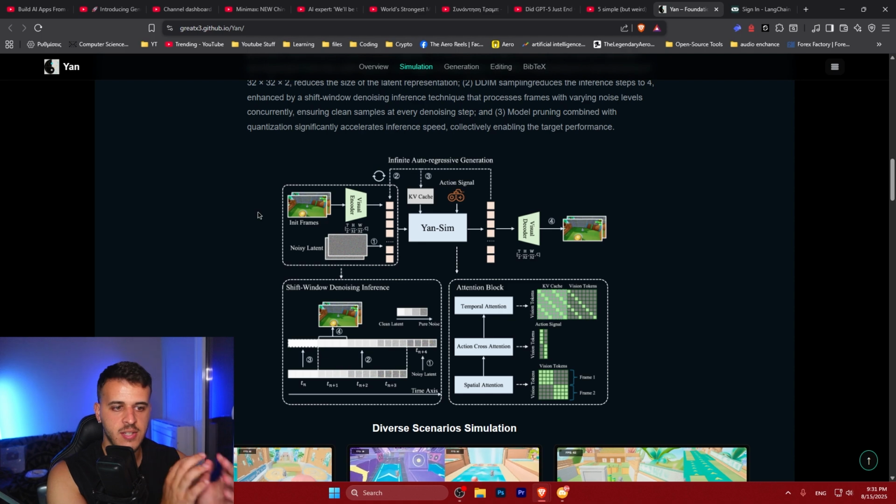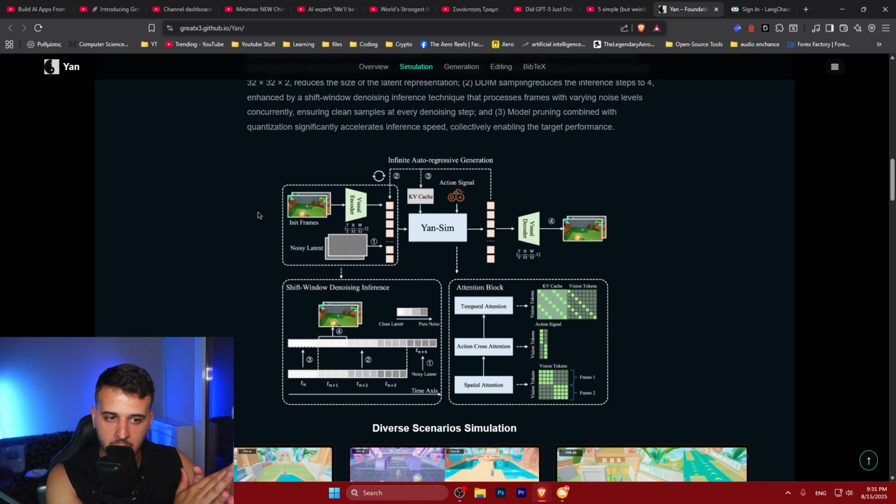And this is how the architecture looks. It takes the frames into a visual encoder, and along with a noisy latent, the KV cache, and the action signal, meaning the controls, the mouse and the keyboard, all of them are passed as input to this Yan sim, which is probably the diffusion transformer, and the output is passed through a visual decoder that shows you the next image.